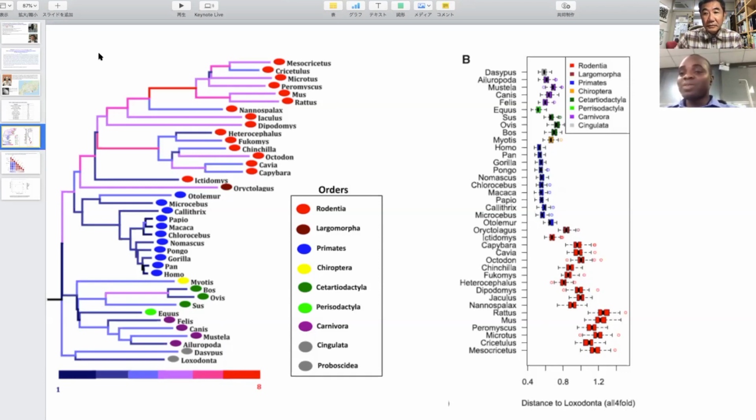These are some of the things that we found in the study. It's interesting that although Dr. Lee's study was done when there were fewer species, we found that mouse and rats actually have the highest rates, and humans have very low rates.